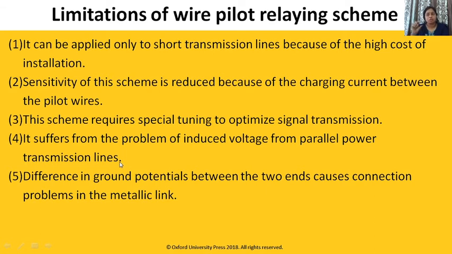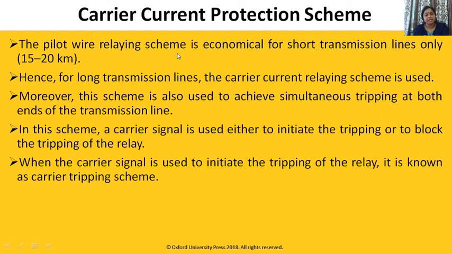Also, resistance plays an important role. Even though it is negligible, still some resistance of pilot wire is there, and it plays an important role for maloperation. So for long transmission line, we are not using it. Difference in ground potential between the two ends causes connection problem in the metallic link. The pilot wire relaying scheme is economical for short transmission line only, 15 to 20 km. Hence, for long transmission line, carrier current relaying scheme is used.